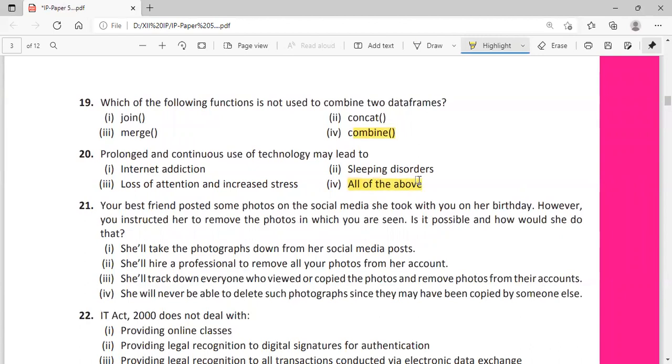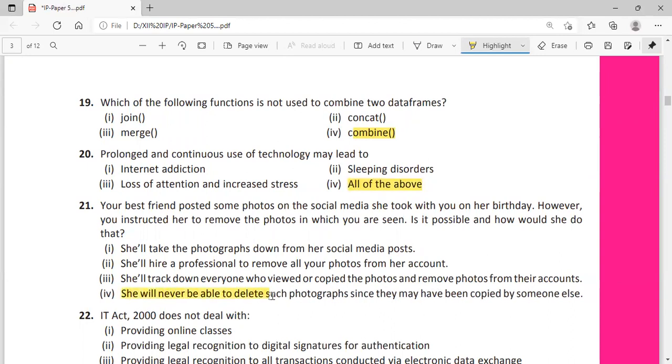Question number 21, your best friend posted some photos on social media. She took them with you on her birthday. However, you instructed her to remove the photos in which you are seen. Is it possible, and how would she do that? These are the options. She will take the photographs down from her social media post. She will hire a professional to remove all your photos from her account. She will track down everyone who viewed or copied the photos and remove photos from their account. She will never be able to delete such photographs since they may have been copied by someone else.